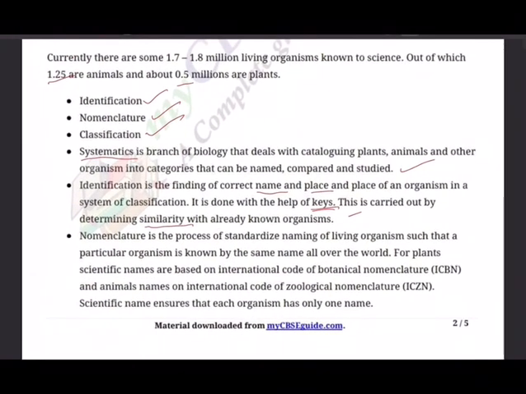And nomenclature is the process of standardized naming of living organisms such that a particular organism is known by the same name all over the world. That's the importance, that's the beauty of it. For plants, scientific names are based on ICBN. So many times you will be asked to expand: I for International, C for Code, B for Botanical, N for Nomenclature. And animal names are based on the International Code of Zoological Nomenclature, ICZN. So scientific names ensure that each organism has only one name.